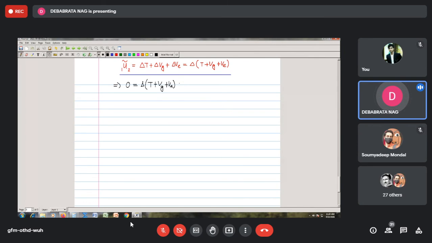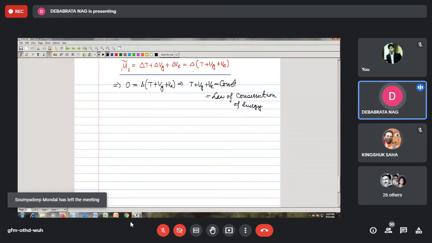So from here we can conclude that your T plus Vg plus Ve is equal to constant. This is known as the law of conservation of energy, which states that if in your system you do not have any other force other than the force due to gravity and the spring, your total sum of the energy is going to be conserved, or constant.